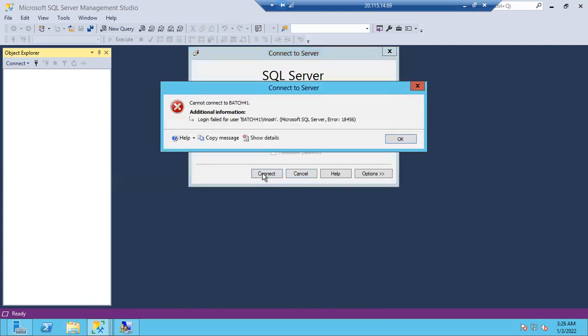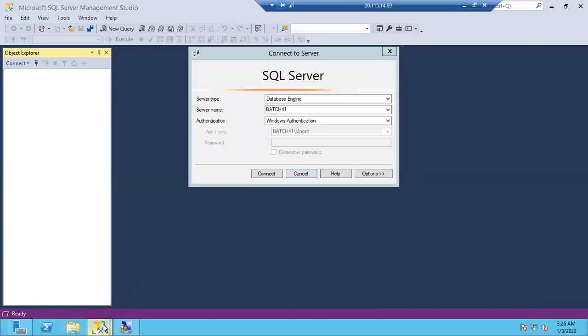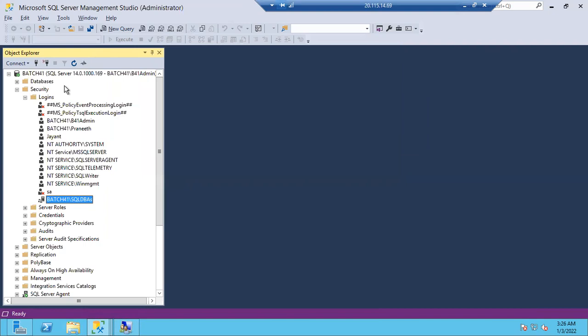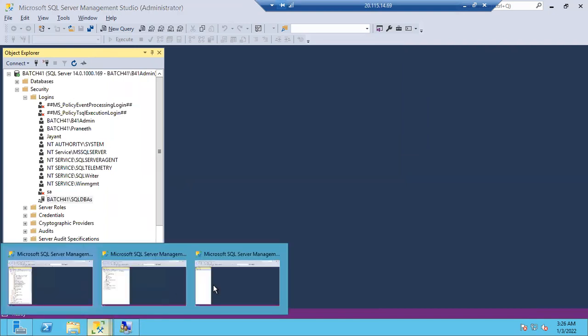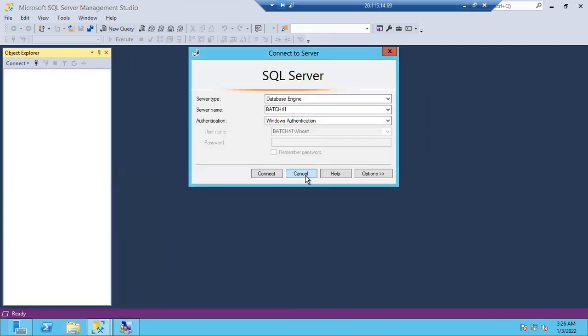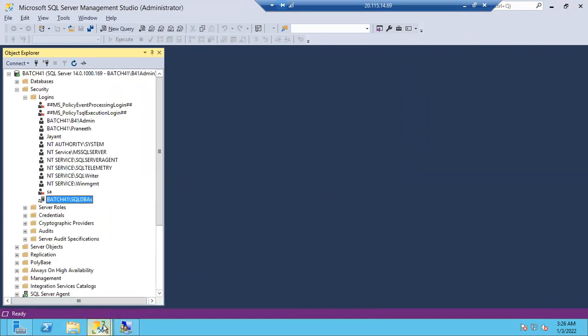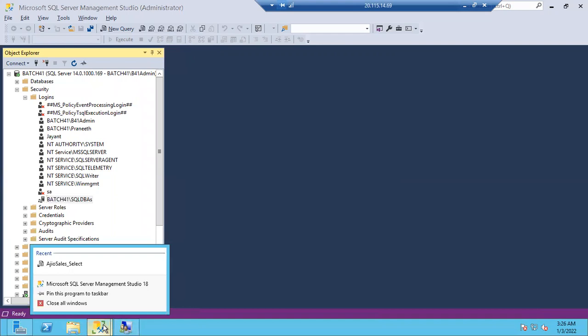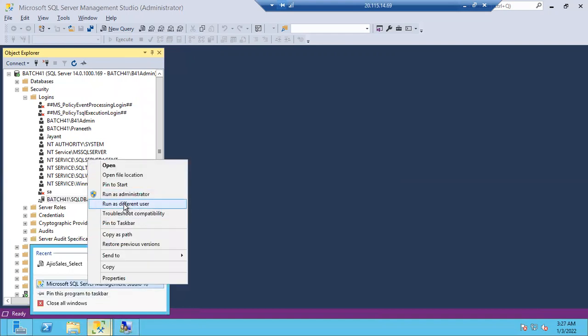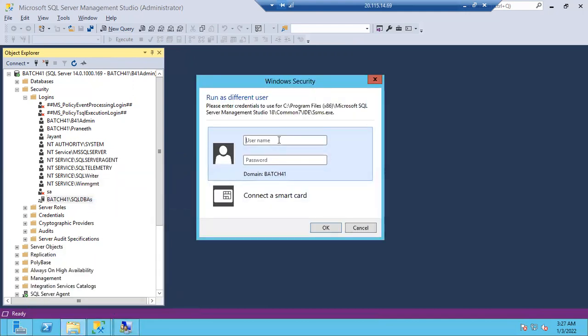Actually, it should connect. Let me close this Management Studio and open it again. Yeah, you are correct.